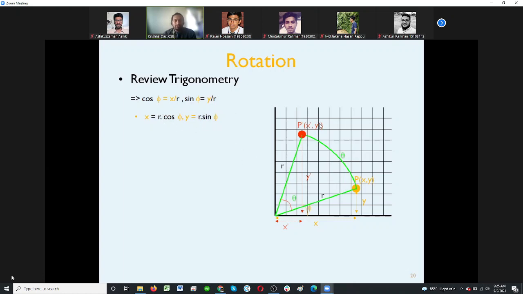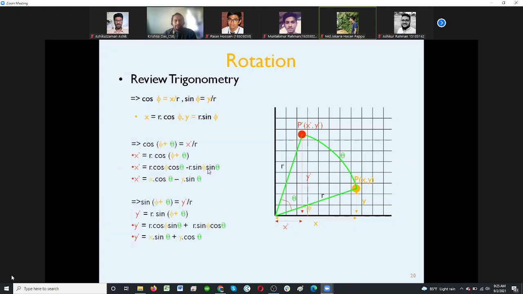Now we go for this other triangle. If we go for this triangle, what should be my angle? Cos of theta plus phi, because this angle and this angle both should come.